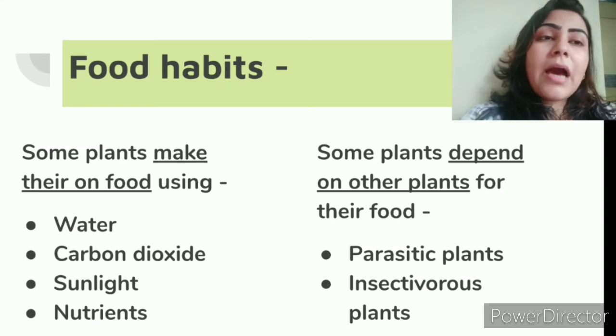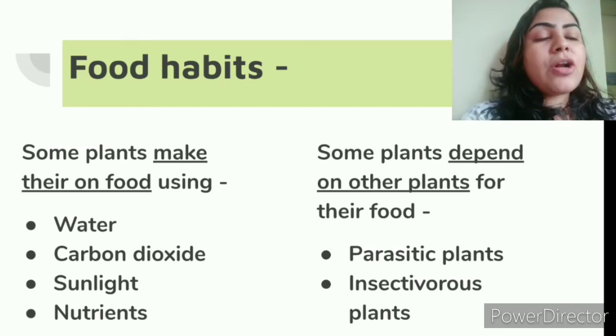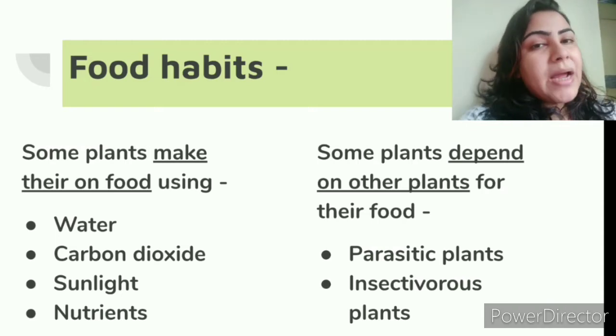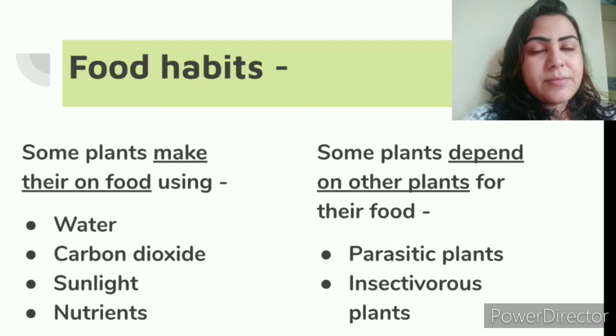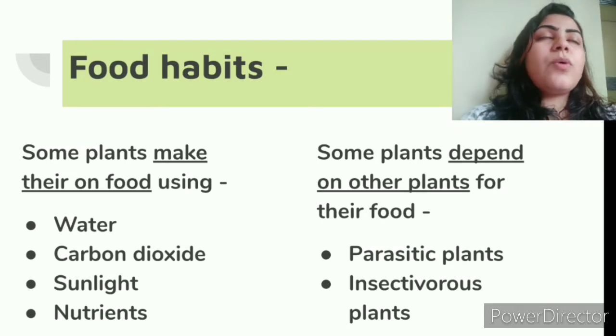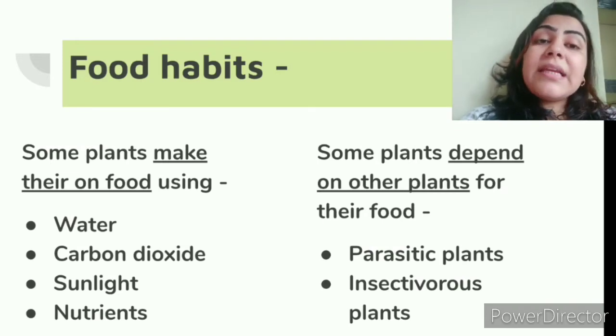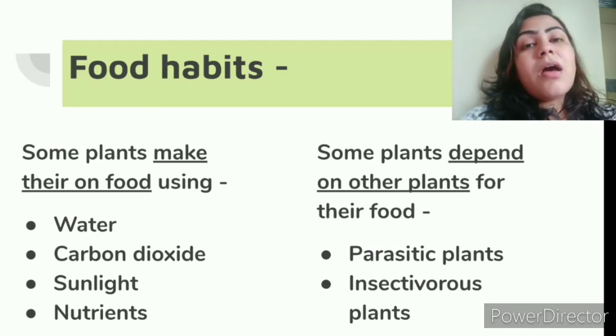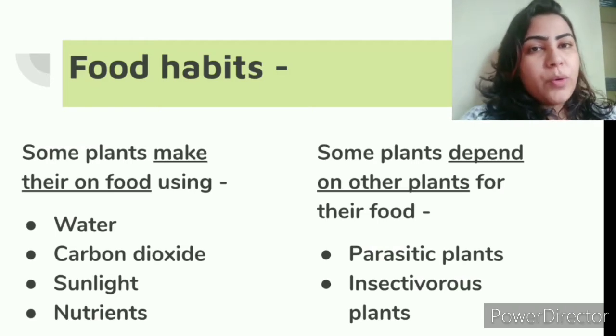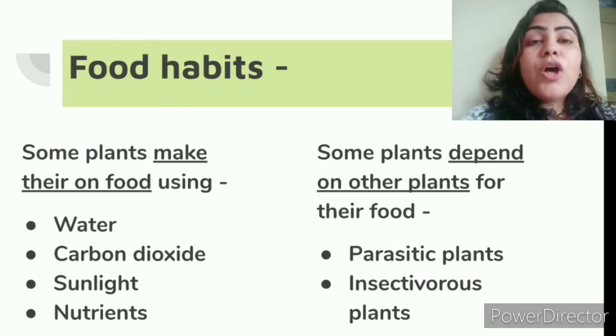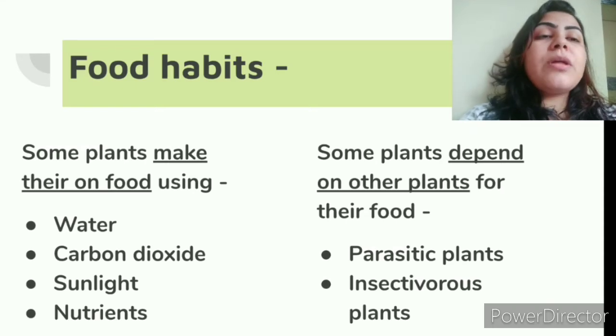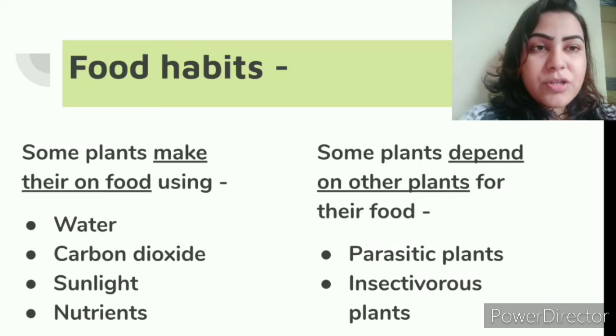Okay. Now, as I said, some plants depend on other plants for their food. Such plants are of two types: parasitic plants and insectivorous plants. Now, what do these parasitic plants do? They take up the nutrients from the other plants which make their own food. Basically, the parasitic plants have specialized roots. Those roots enter into the plants which have their own food and they take the nutrients from those plants. And then we have the insectivorous plants.